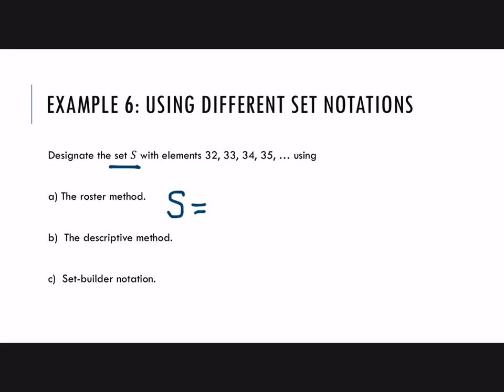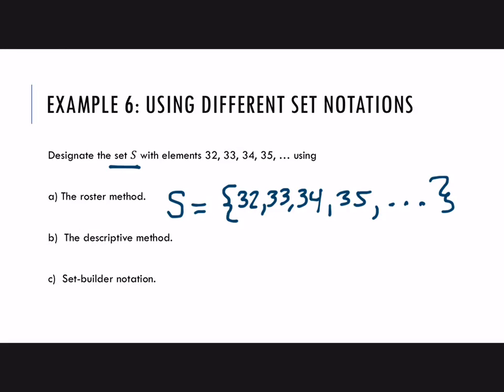So S equals, for this one, it's the roster or listing method, so we use braces. And then you just start listing these out. And the set continues, so you use the ellipsis, and then just end it in a brace.